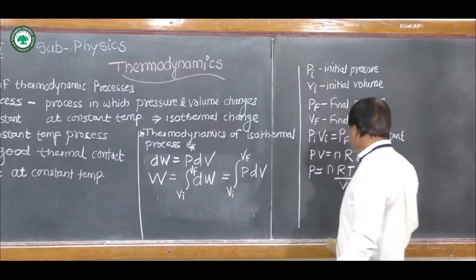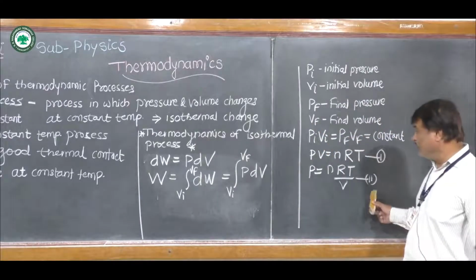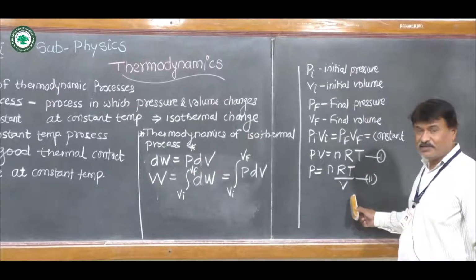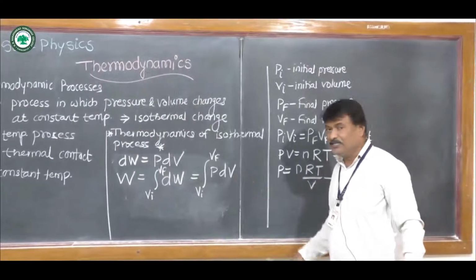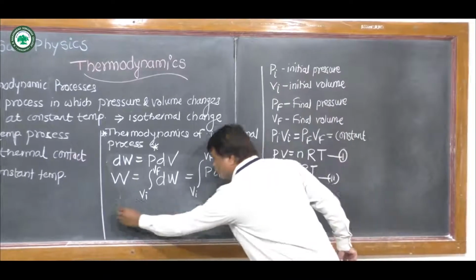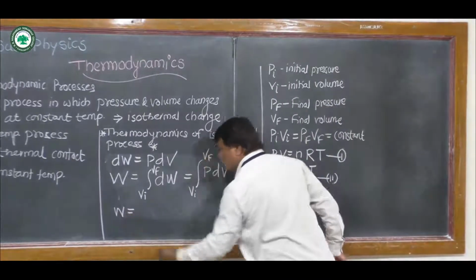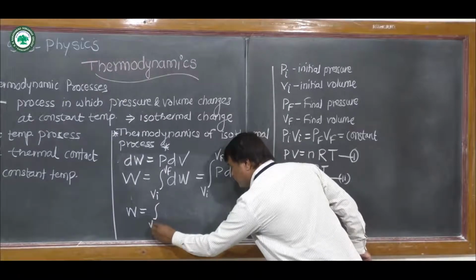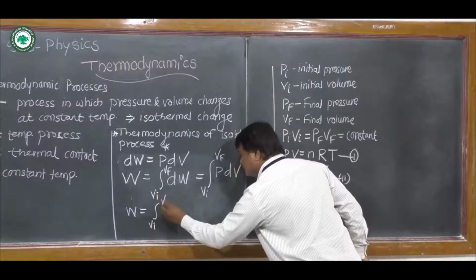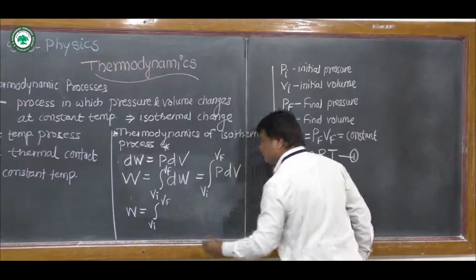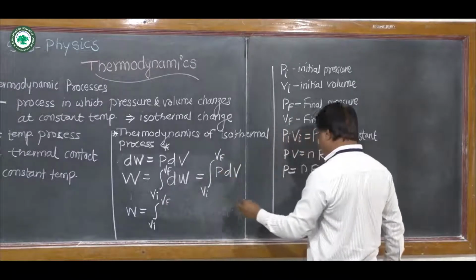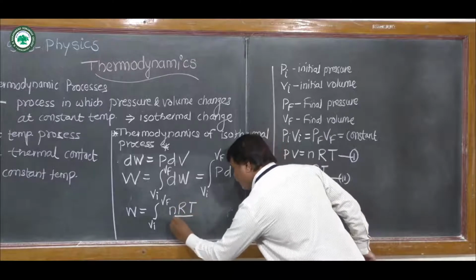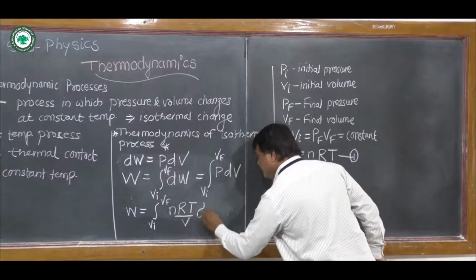Now from equation 2, we get pressure P is equal to nRT upon V. By substituting this equation in this, we get W is equal to the integration of P dV, with the integration changing from Vi to Vf. Value of P is nRT upon V into dV as it is.